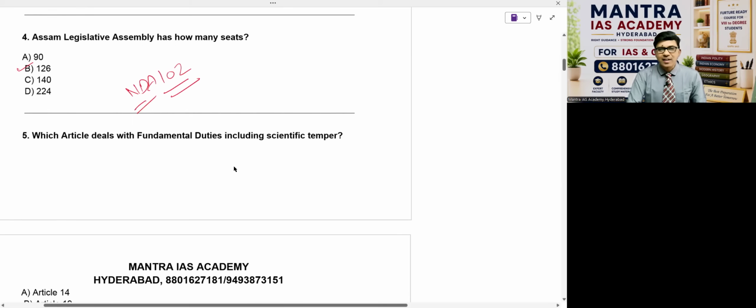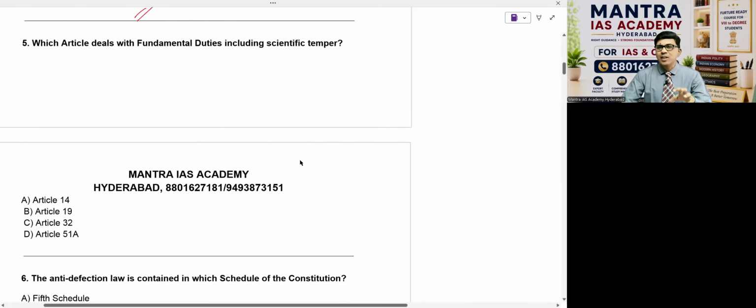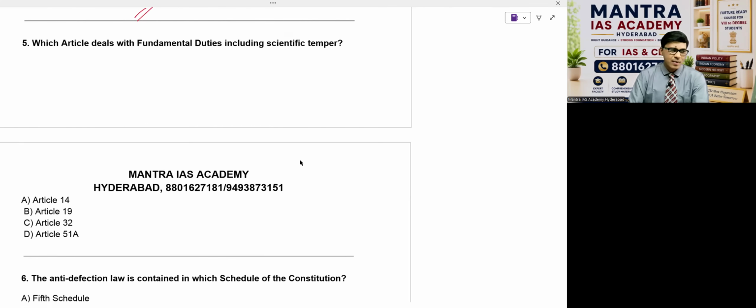So, which article deals with fundamental duties, including scientific temper? This was mentioned in the news because of the Chief Minister of Tamil Nadu. He has mentioned one thing, scientific temper. He recruited an astrologer as a special officer. Then that point has come. So Article 14, Article 19, Article 32. Beta, Article 14 is a fundamental right, because from 12 to 35, no doubt, it comes under fundamental rights. This is not the answer, because I am asking about fundamental duties.